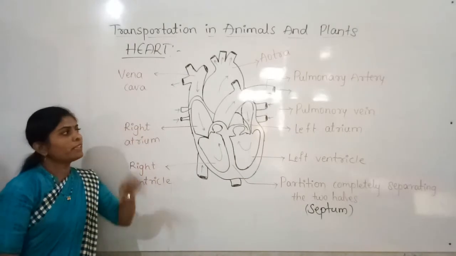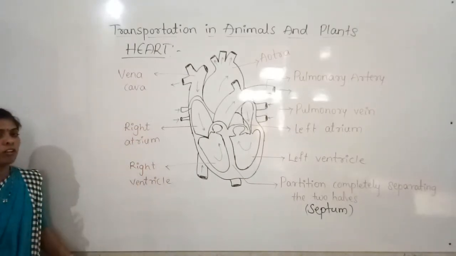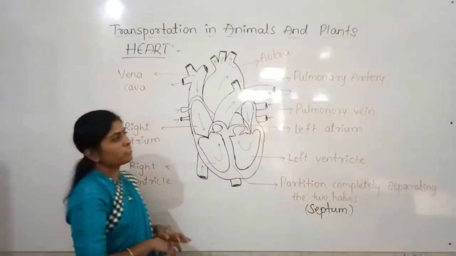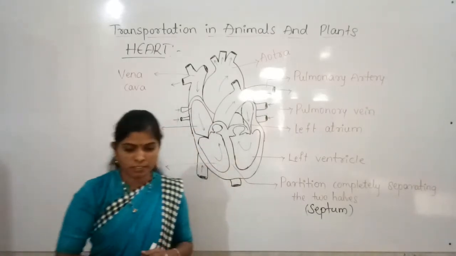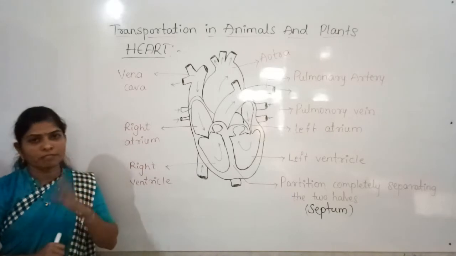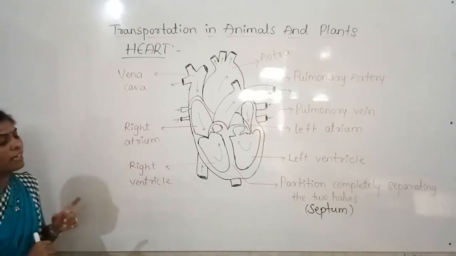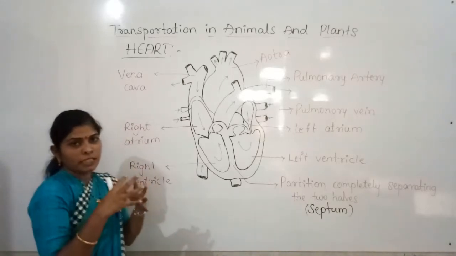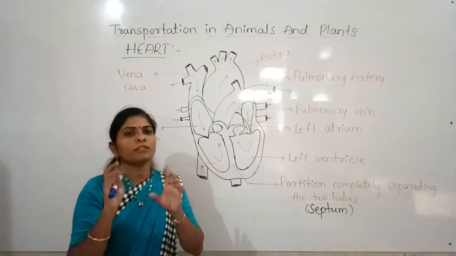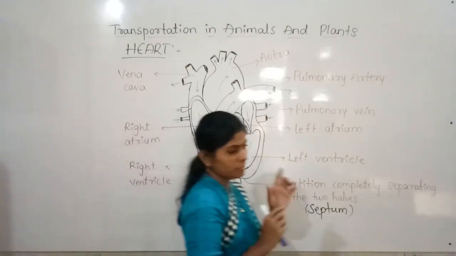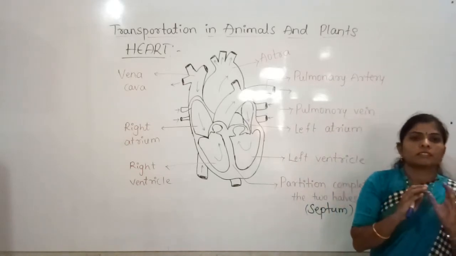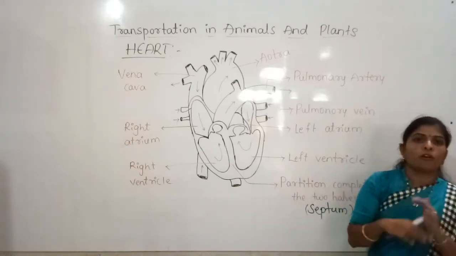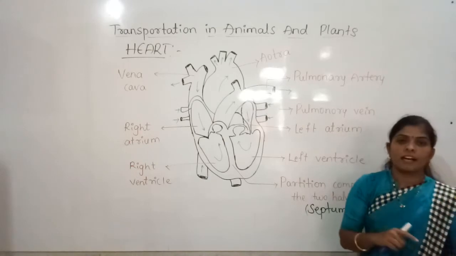The pulmonary vein and pulmonary arteries, already in the schematic representation of the circulatory system we have discussed that. So the heart will be there, and then the pulmonary veins. The function of the vein is to carry the blood from all the parts of the body to the heart.